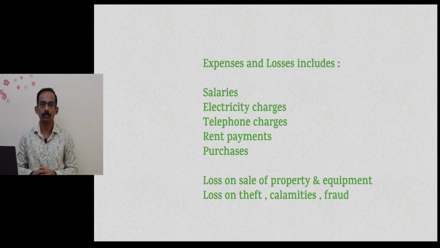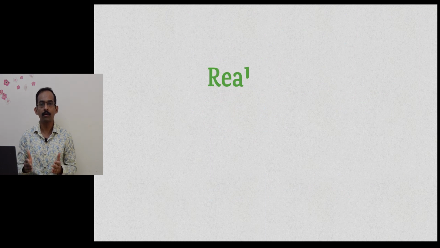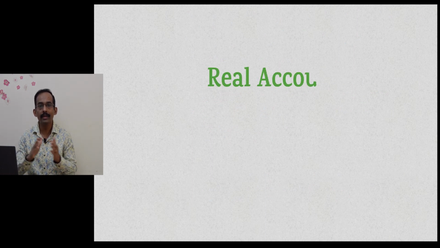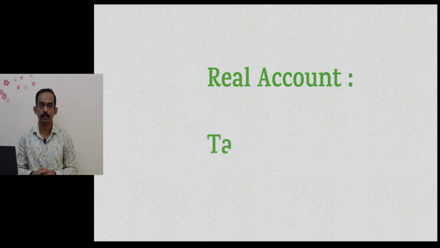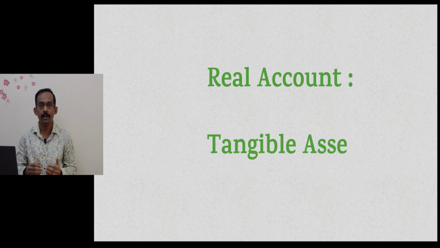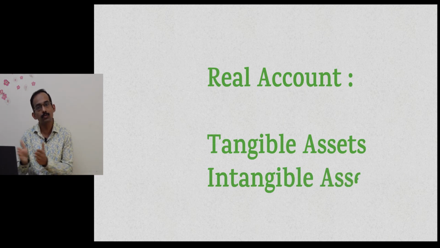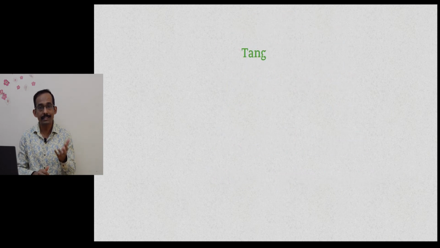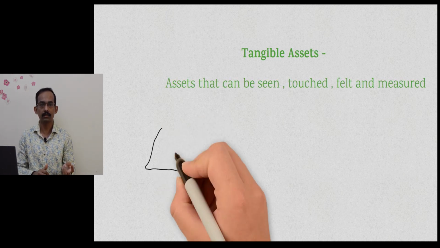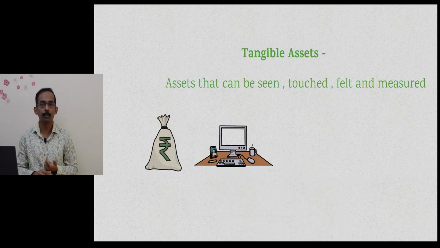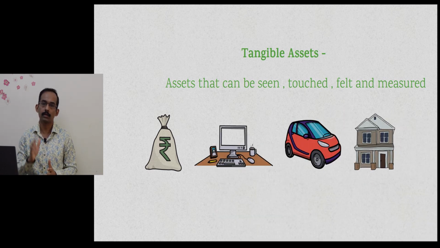Now, the third type of account, real account. Real account is the account of all the material assets of a concern. Assets are all properties and things that are owned by the company or the concern and is used in the company for generating a revenue. It can be tangible assets as well as intangible assets. Tangible assets are those that can be seen, felt, touched and measured. Examples are furniture, stock, property and equipment, computers and equipment, etc.